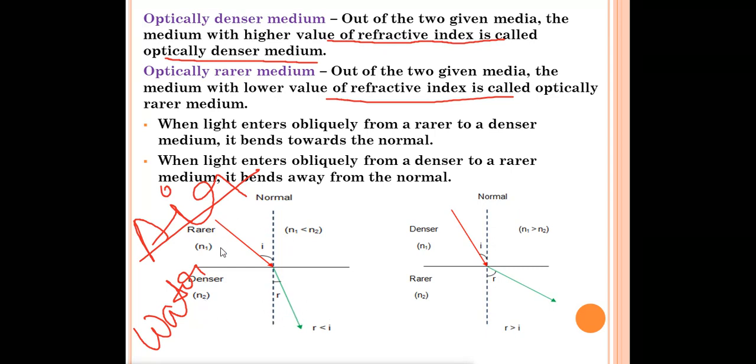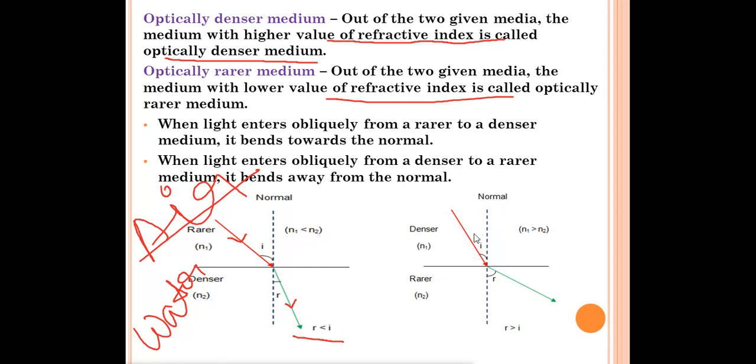Okay, this is the normal, this is the incident ray, the ray which is coming from there, and if you draw one normal, this is the refracted ray. It is going from rarer medium to denser medium, so it will bend towards the normal, which means the angle of refraction will decrease, and the angle of incidence should be more than the angle of refraction. You can see the angle of incidence is more than the angle of refraction. In this case, the denser medium means the refractive index should be more, n2 is more than n1.